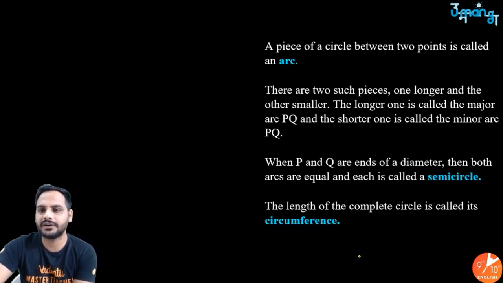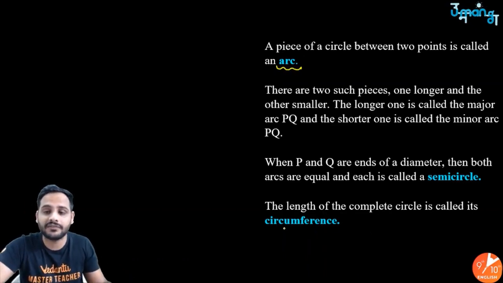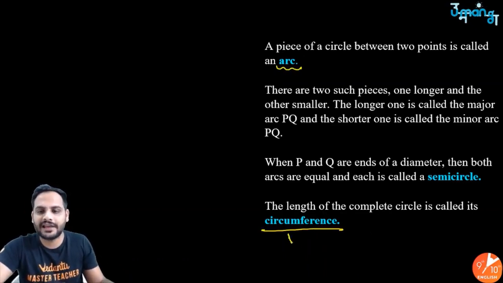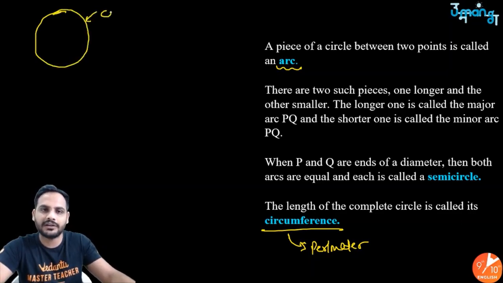Then a piece of circle between 2 points is called an arc. That means arc is nothing but part of the circumference. What is the circumference of a circle? Circumference is like perimeter. Perimeter of a circle means length of the boundary. So if I draw a circle, this boundary will be called the circumference. The length of this boundary will be called the circumference.